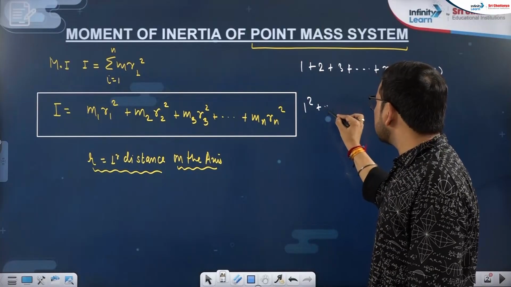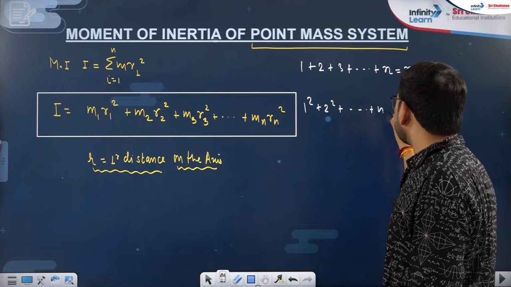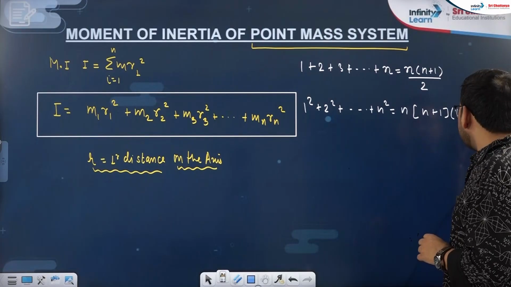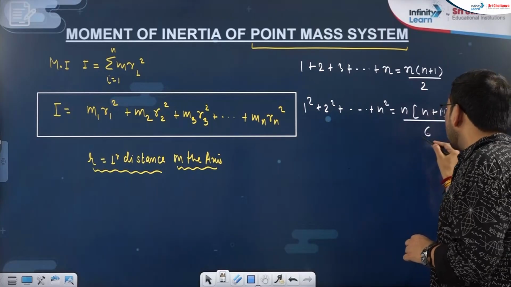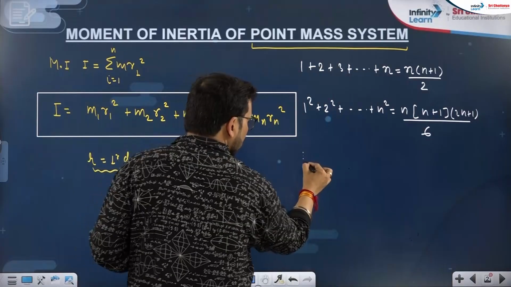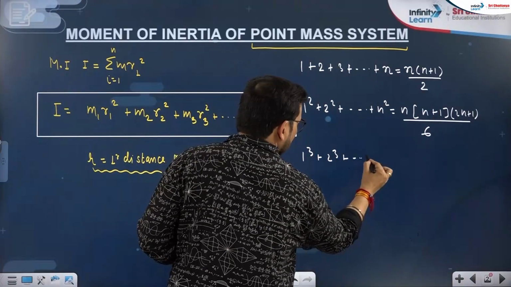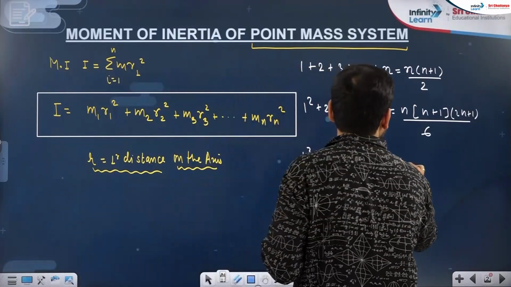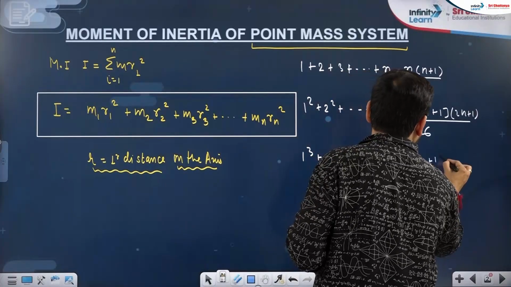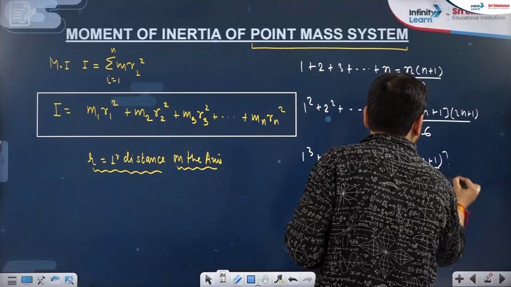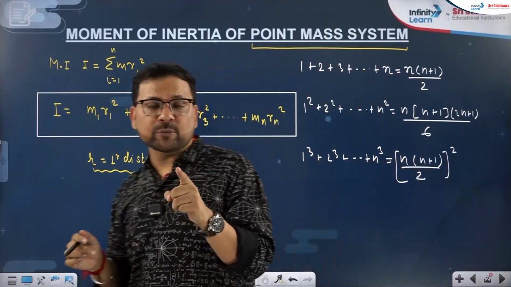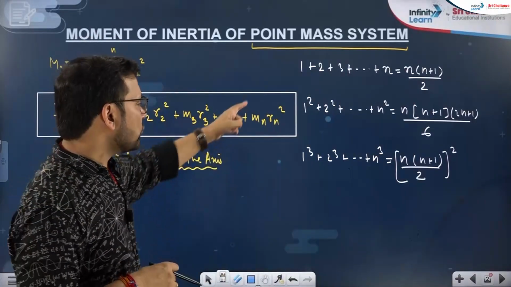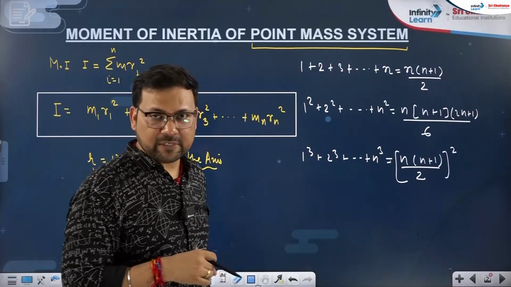1 square plus 2 square plus up to n square. Many questions will use that. It is n into n plus 1 into 2n plus 1, divided by 6. And the third one is the cube one: 1 cube plus 2 cube plus up to n cube. That will be just the square of the first one, which is n into n plus 1 by 2, whole square. In moment of inertia, especially in point mass questions, we will have many questions on these three formulas. So they should be routine and fixed formulas for your revision.